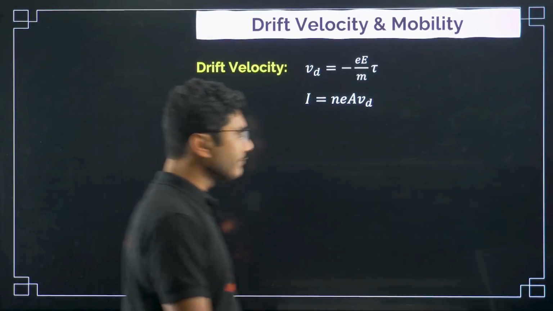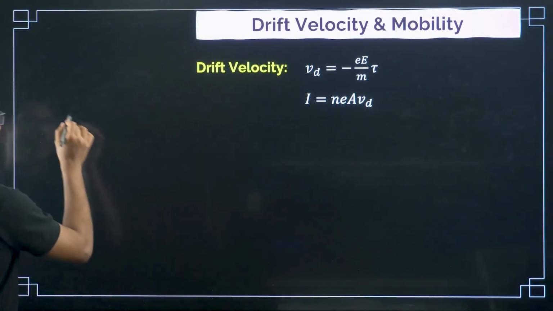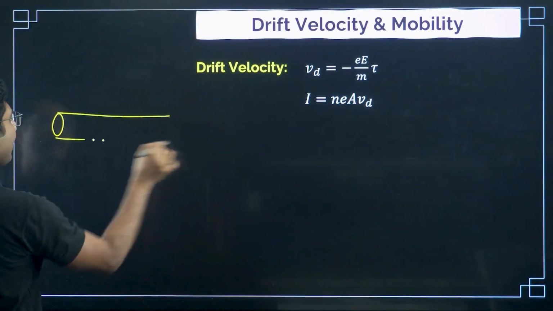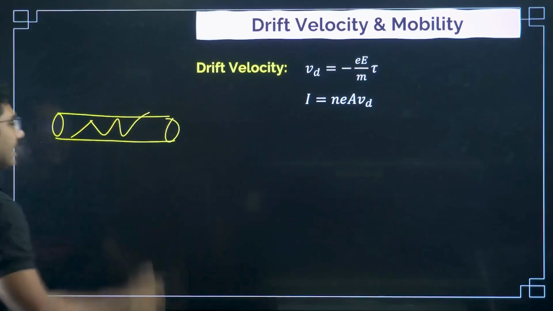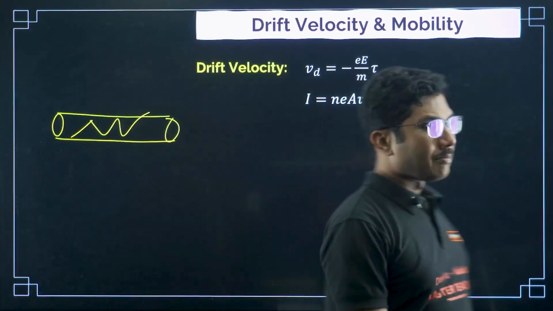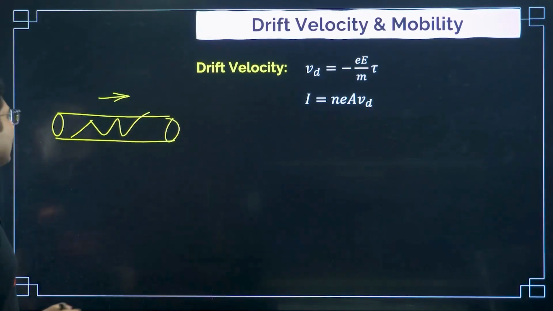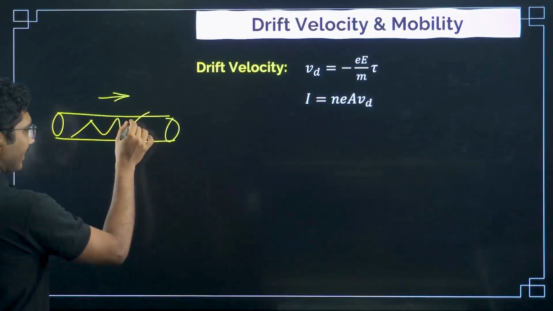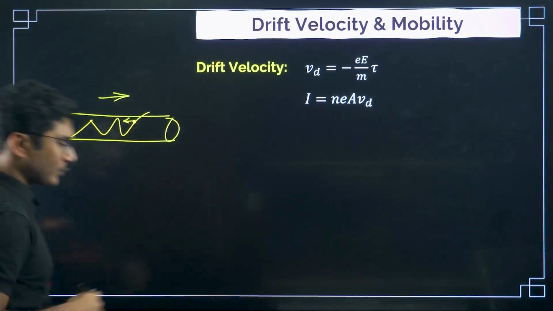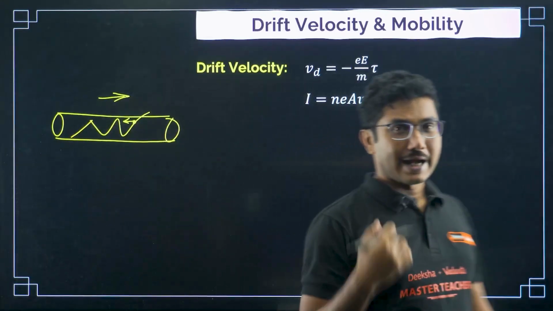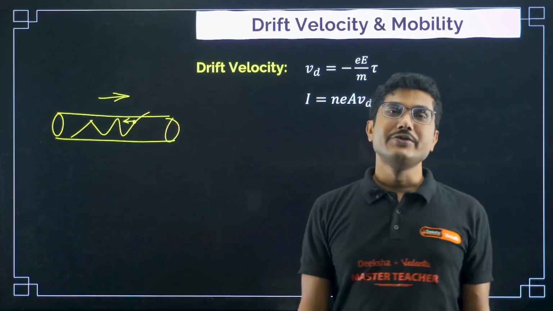Drift velocity is when you apply an electric field inside a conductor. The electrons which were present in the conductor are initially moving very, very randomly. But when you apply an external electric field, whichever direction they are moving, they slowly start moving in the direction opposite to that of the electric field. So this is called drift velocity.